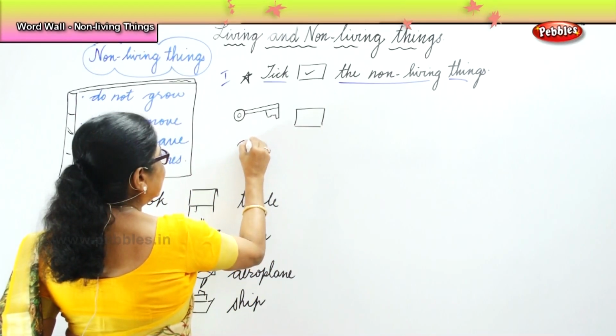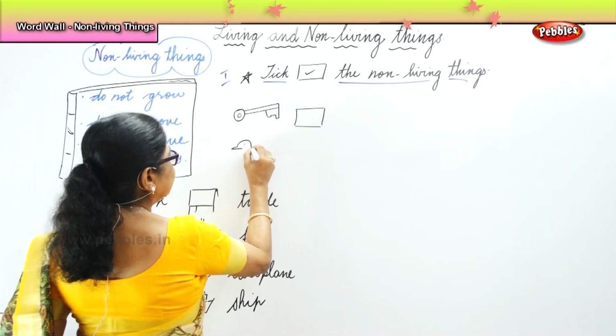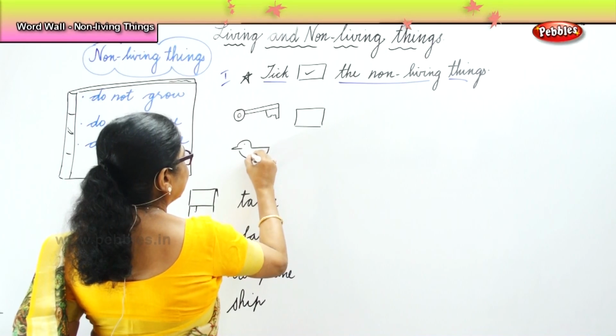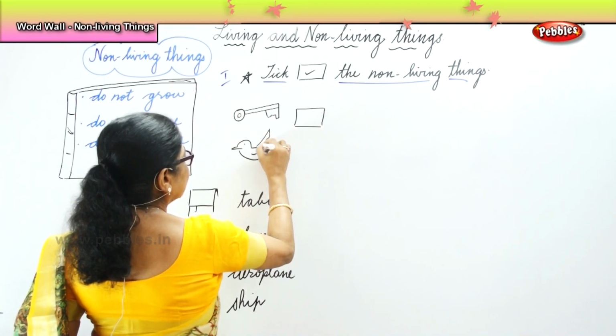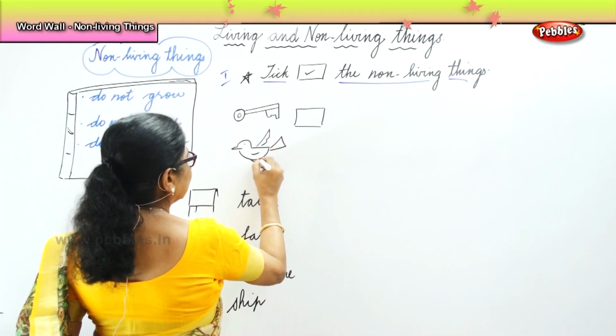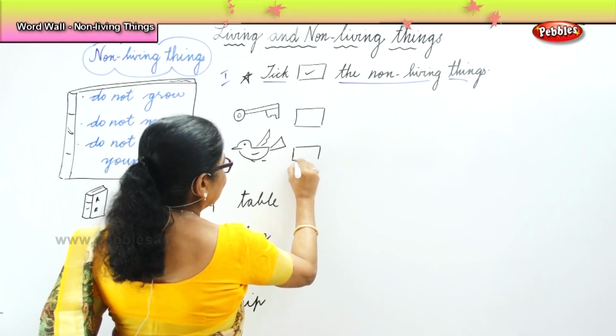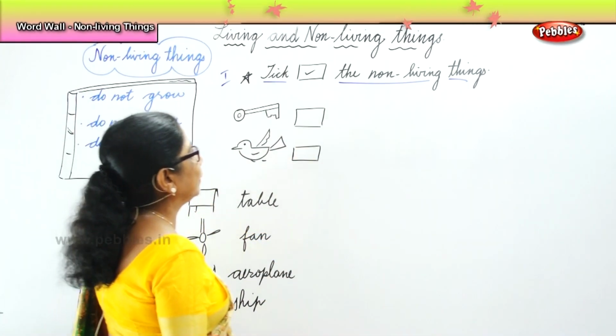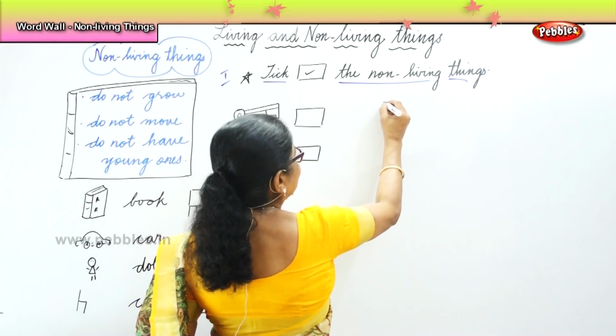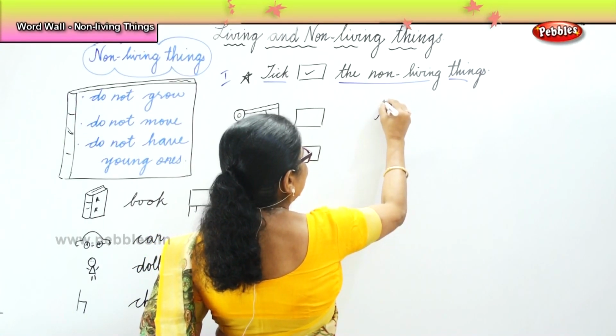You have a bird here. You have to tick whether it is living or non-living. Then you have a tree here.